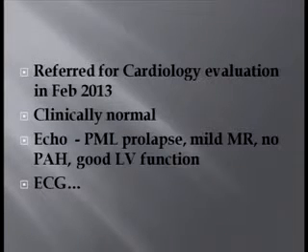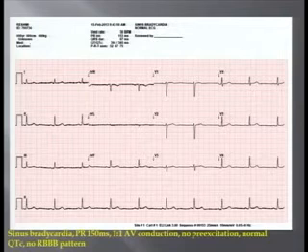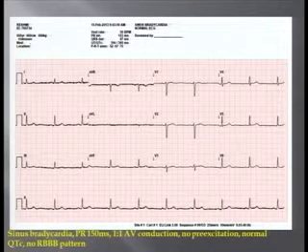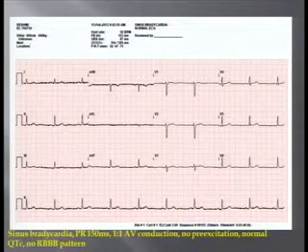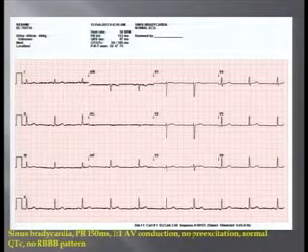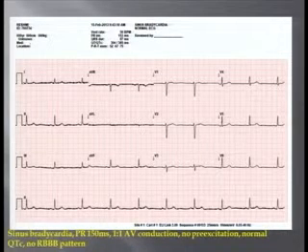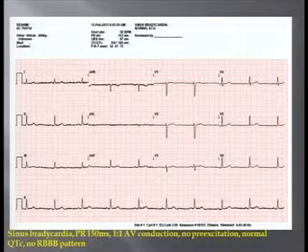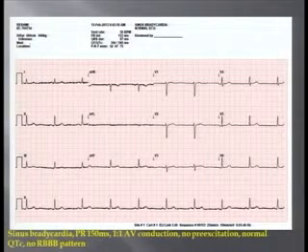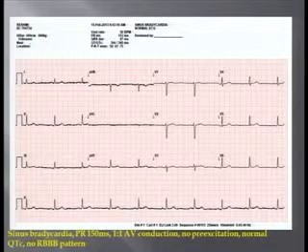She was then referred for a cardiology evaluation in February this year. Clinically, the cardiovascular system was normal. The echocardiography picked up a PML prolapse with mild MR, no other abnormalities, and this is the ECG. Sinus bradycardia, 56 per minute. The PR interval was normal. There was 1:1 AV conduction. There was no pre-excitation. The QT interval was normal. There was no right bundle branch block pattern or Brugada pattern. So this was the ECG on initial evaluation, which did not actually give a clue as to these episodes. It was not of diagnostic contribution at this point in time.